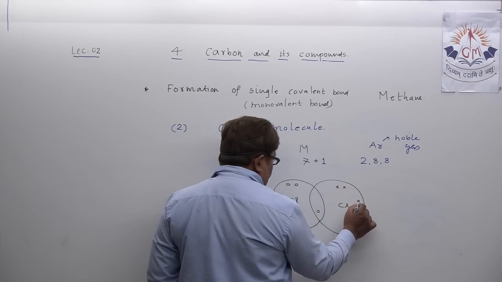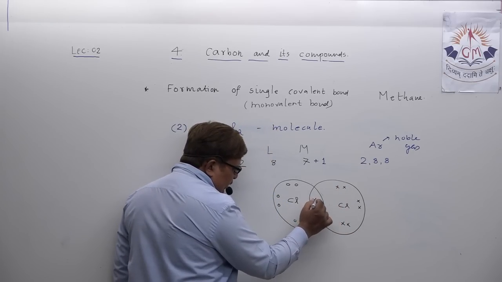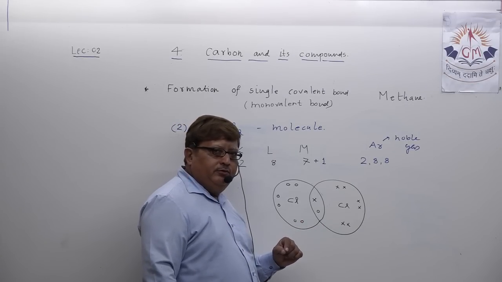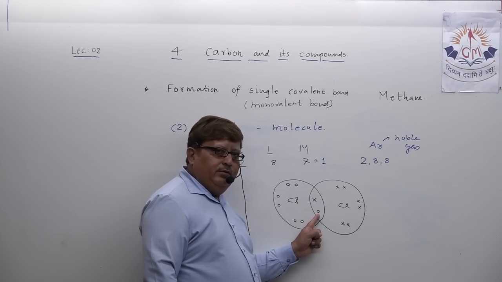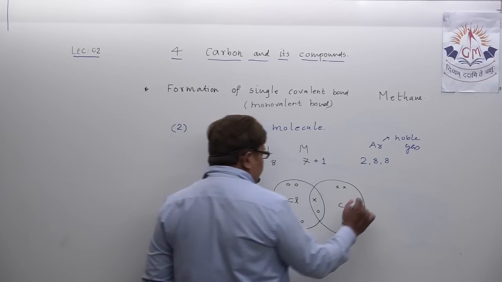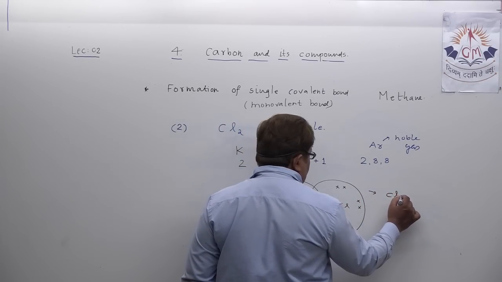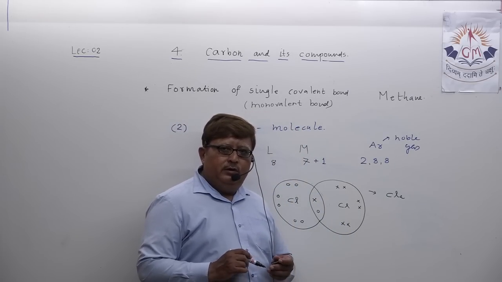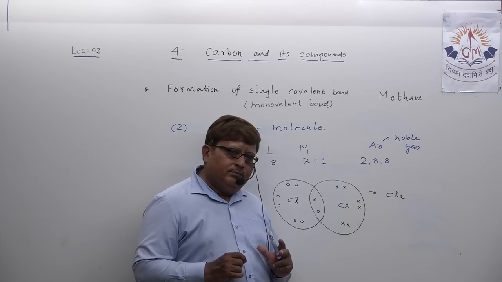Let us show them by crosses. 6 electrons, and 1 here in the sharing pair. So this way two chlorine atoms share one pair of electrons, and after sharing one pair of electrons, this way the chlorine molecule is formed by formation of a single covalent bond between two chlorine atoms.